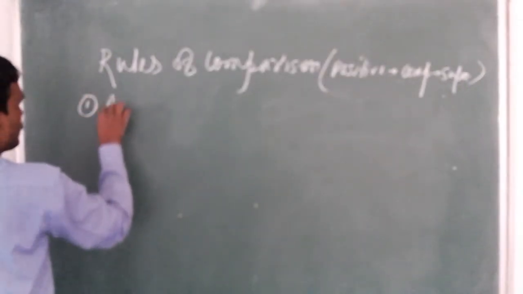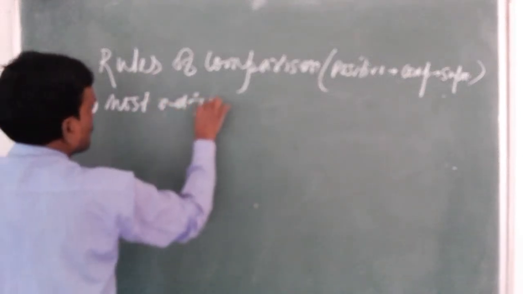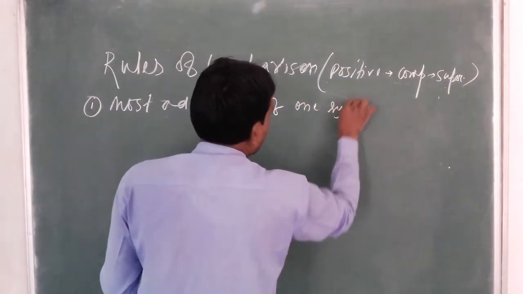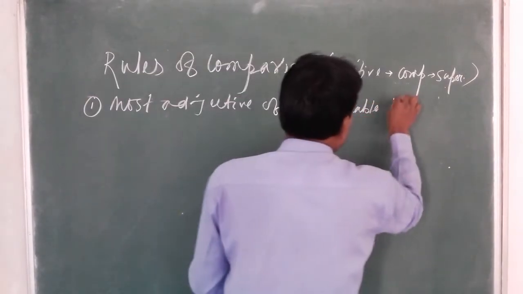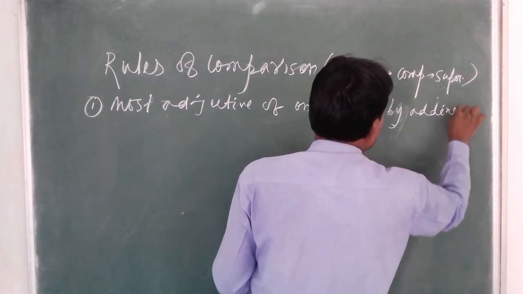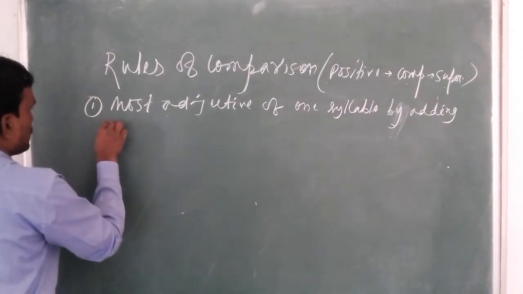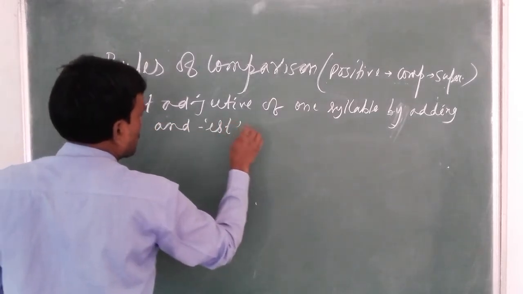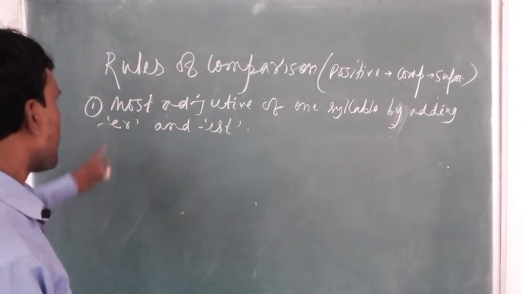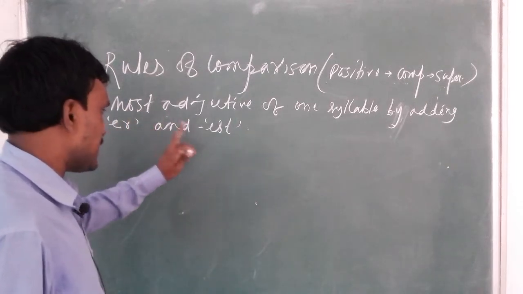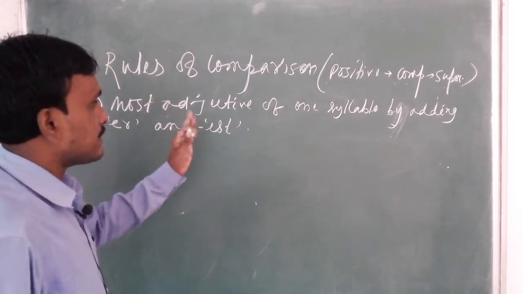So, rules number 1. Most adjectives of one syllable add er and est to change into comparative and superlative.